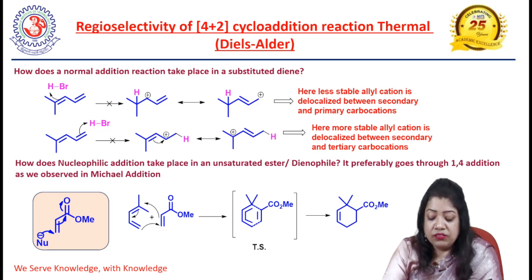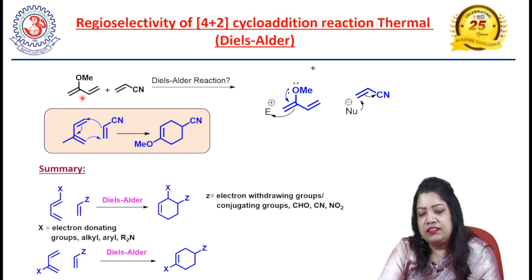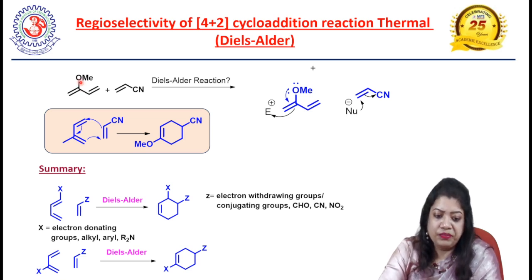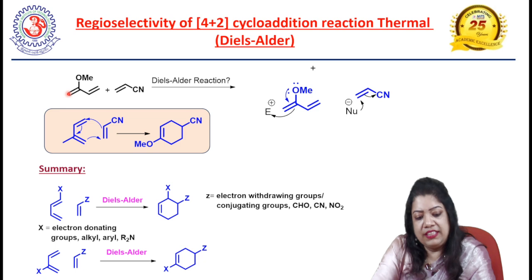They will orient themselves in such a way that the reaction goes through the arrows shown in these slides. Now we have to consider cases where electron donating substituents are present in the middle of the molecule instead of at one corner. Here one OMe group is attached to the 2 position of this diene. Due to the plus R effect of this methoxy group, this center is the most nucleophilic center.